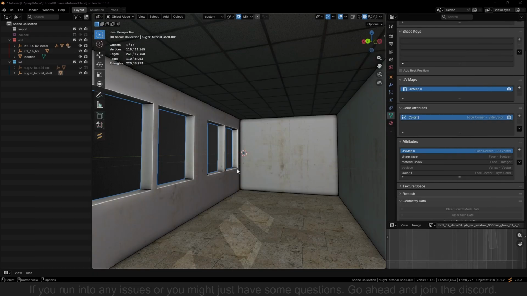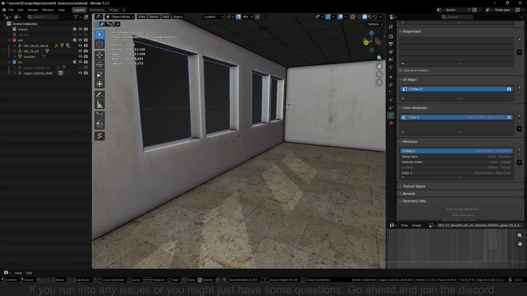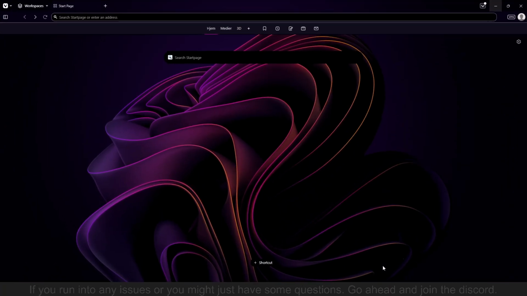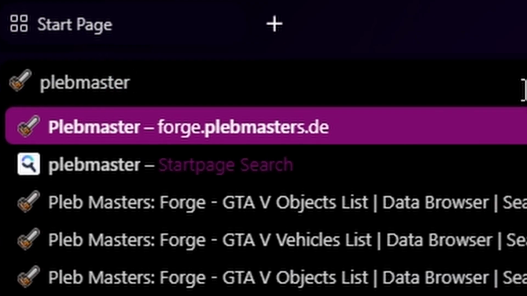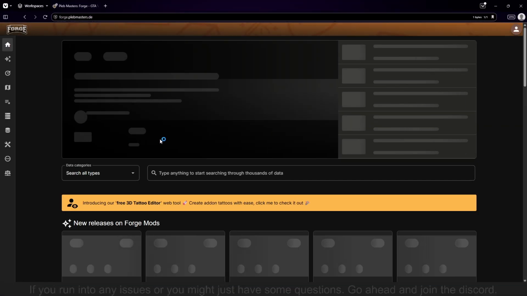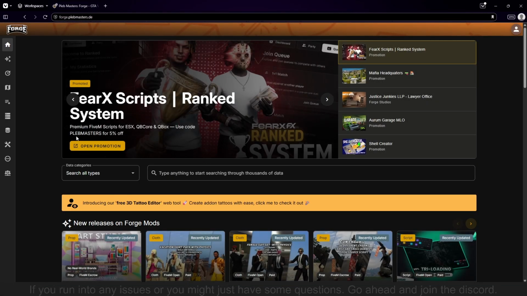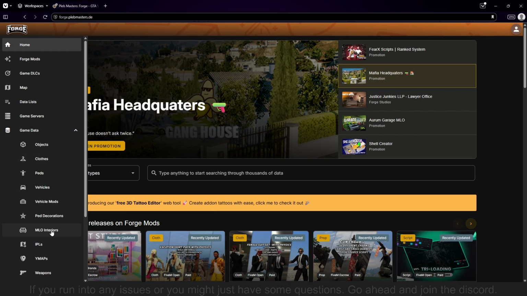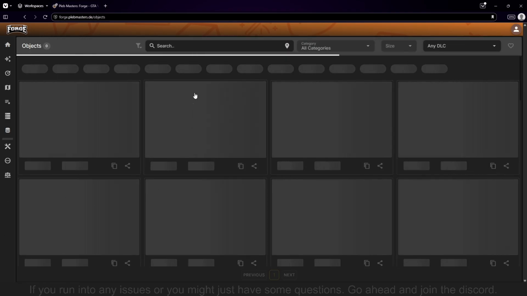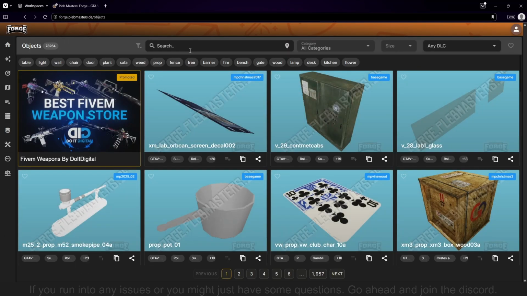We start where we left off. We need some props in here. So go ahead, open up Google. In the search area, search up Plebmaster. Enter. Once we're in here, you can either sign in with your Discord or just use it as a guest. We want to open up game data, open up objects, and in here we can search for what we want.